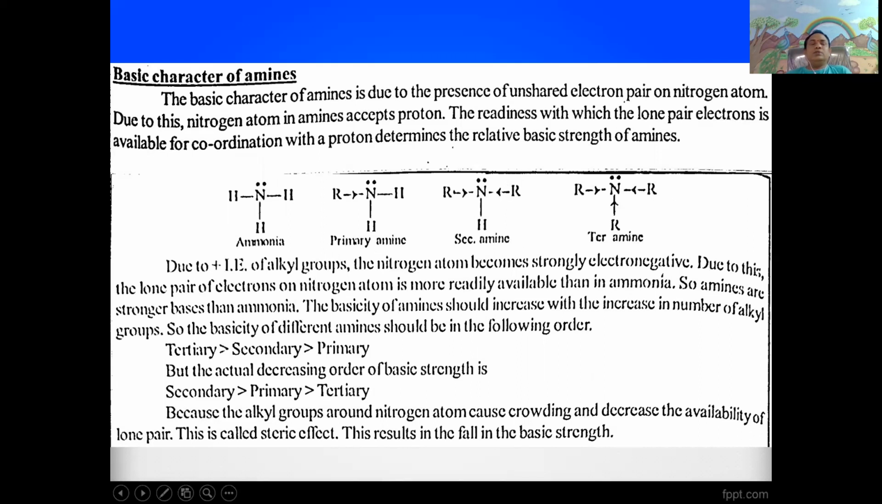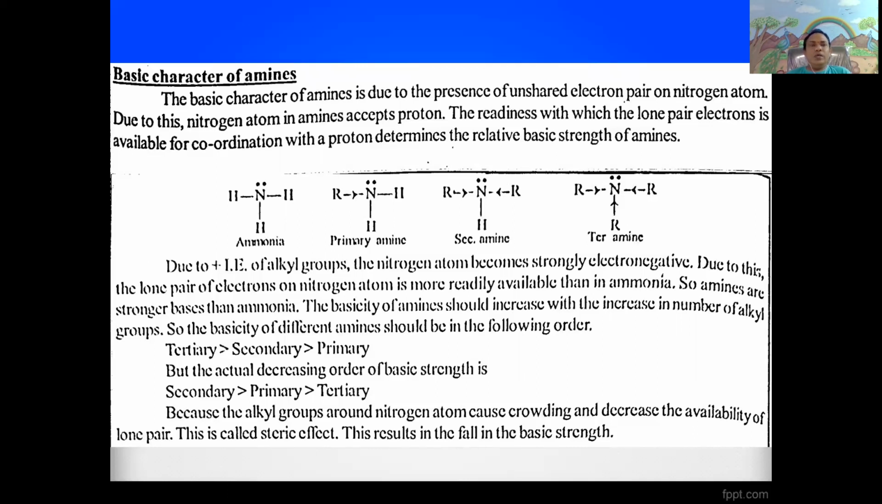Next, a very important point in amines is the basic character of amines. Generally, amines exhibit basic character or basic nature, because in amines, due to the presence of a lone pair of electrons on the nitrogen atom, they have a tendency to donate a pair of electrons to form a coordinate covalent bond.